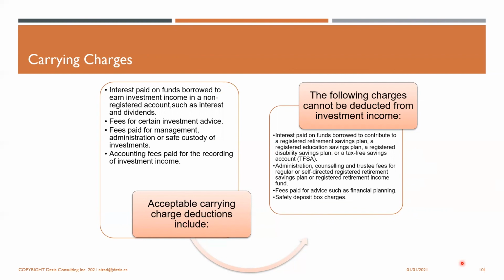You cannot deduct administration, counseling, and trustee fees for regular or self-directed registered retirement savings plans, or registered retirement income fund accounts. You cannot deduct fees for advice like financial planning, and you cannot deduct safety deposit box charges.